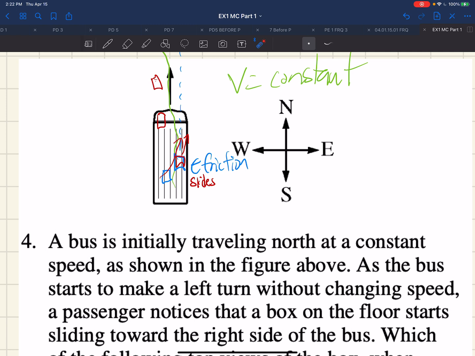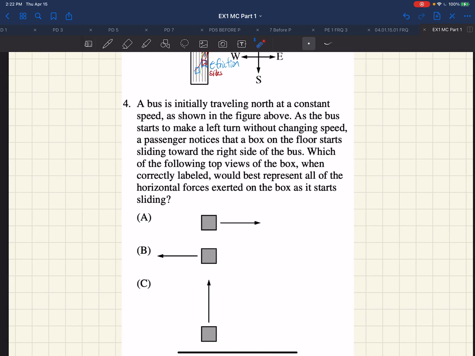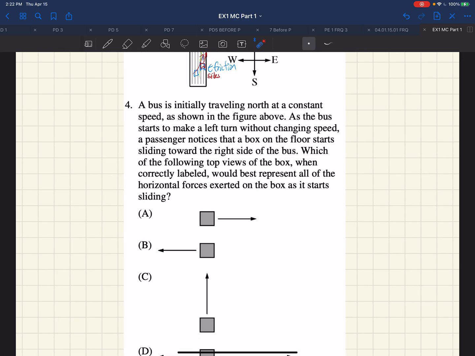And there's a centripetal force to it. But the package, if it does slide and is moving across the bus, is still experiencing a force toward the center because there is some friction directing it in that direction. It's not a frictionless situation. So that means the direction of the acceleration of this is toward the center.